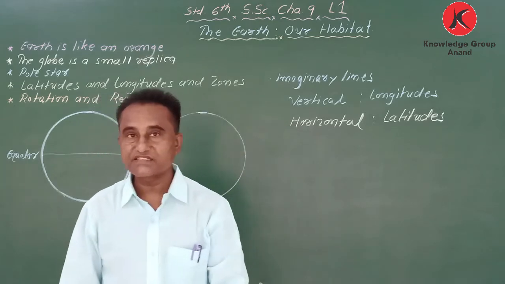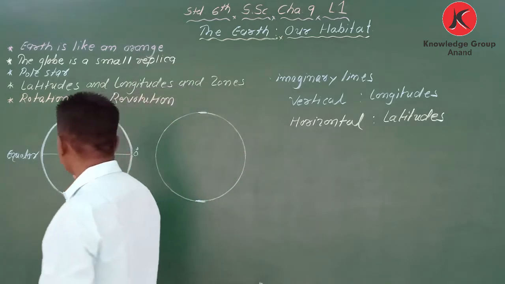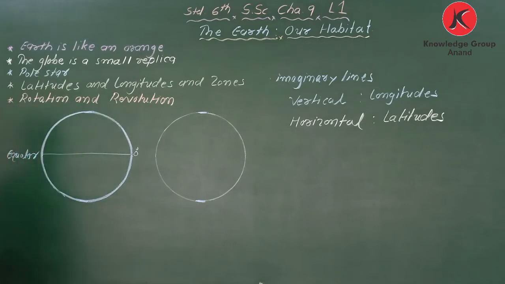Now take the example. Here I am saying something about latitudes.